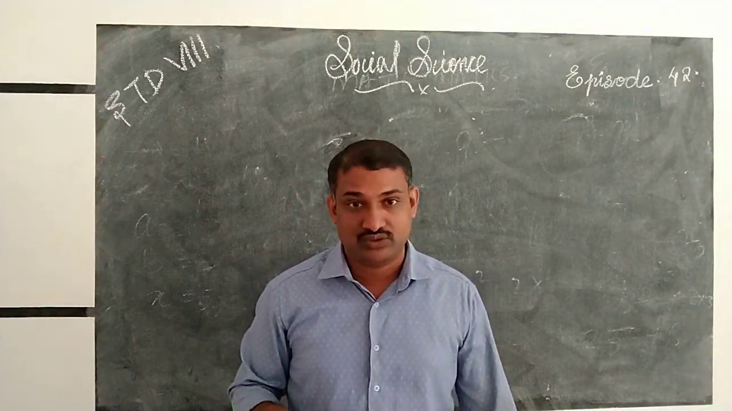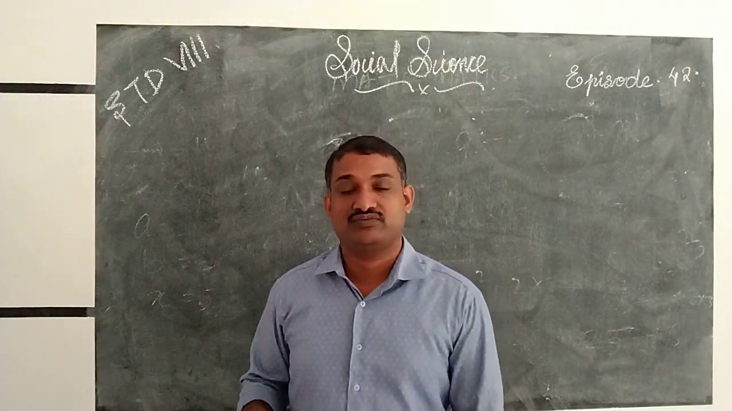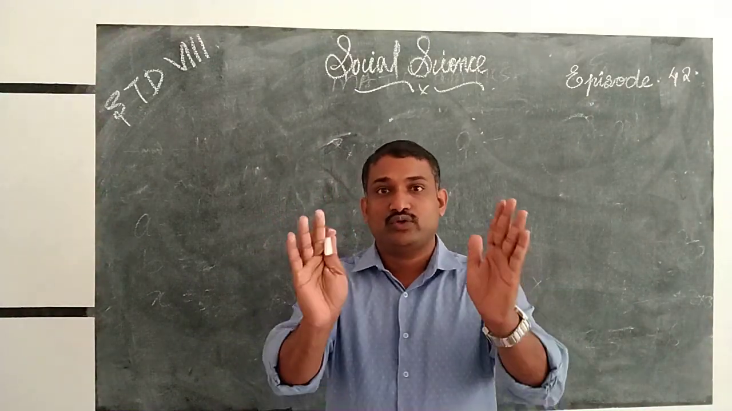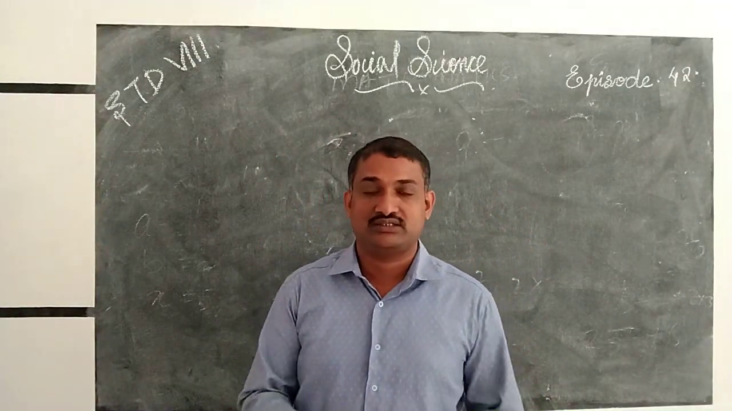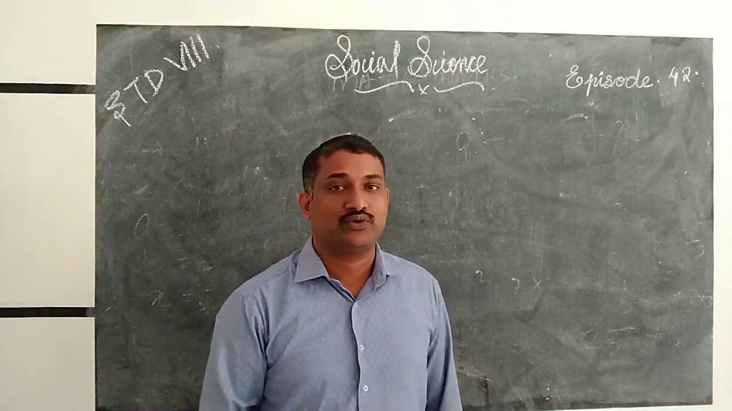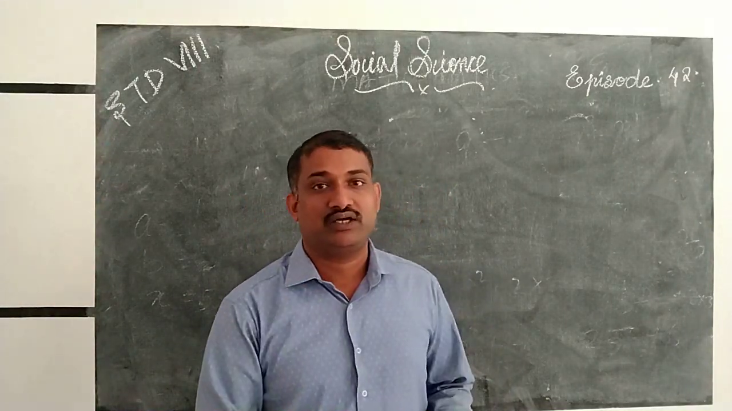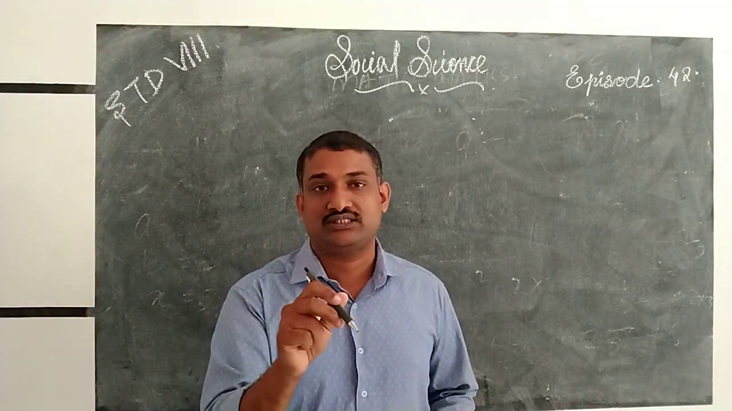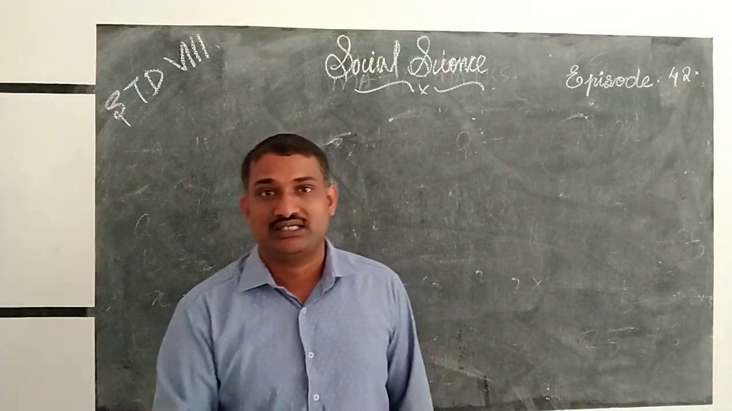So I hope that you understood it very well. So let us revise the chapter Resource, Geography first lesson. What is a resource? What do you know about resource? Anything that satisfies our need is called a resource. This pen, if you are using it, becomes a resource for you. In the examination they may ask, what is a resource? Anything that satisfies our need is called a resource. This pen, if I use it, becomes a resource that satisfies my need.